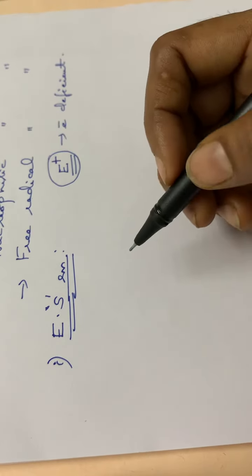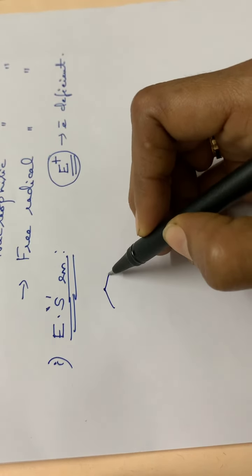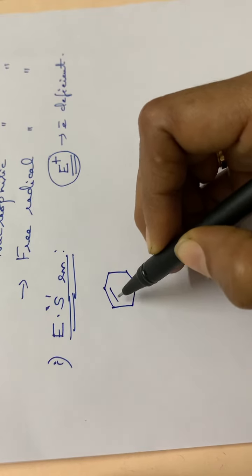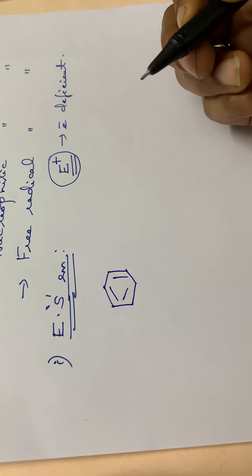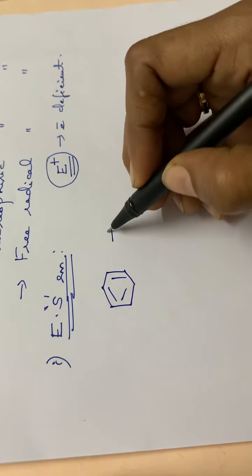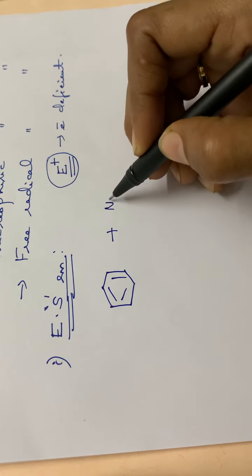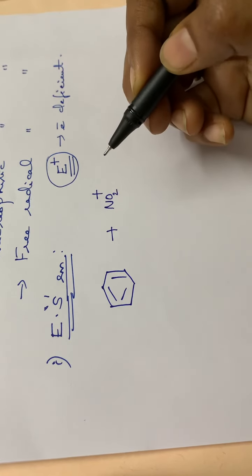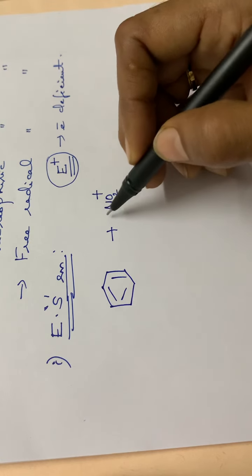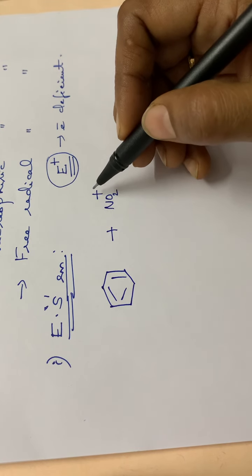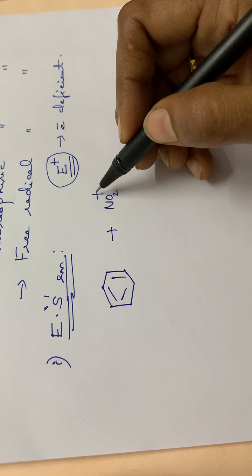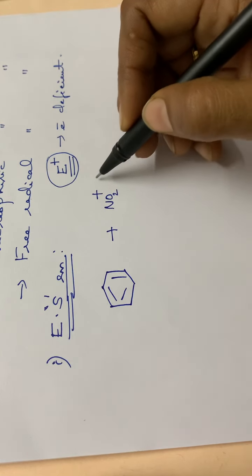Let us go through one example. For example, benzene C6H6, having 3 double bonds, alternate single and double bonds, plus an electrophile. Here the electrophile is NO2 plus. This NO2 plus has a positive charge and is electron deficient, so we can say that this is an electrophile.